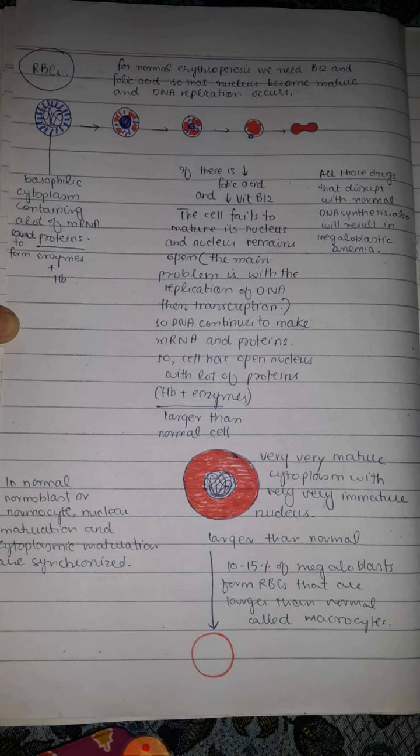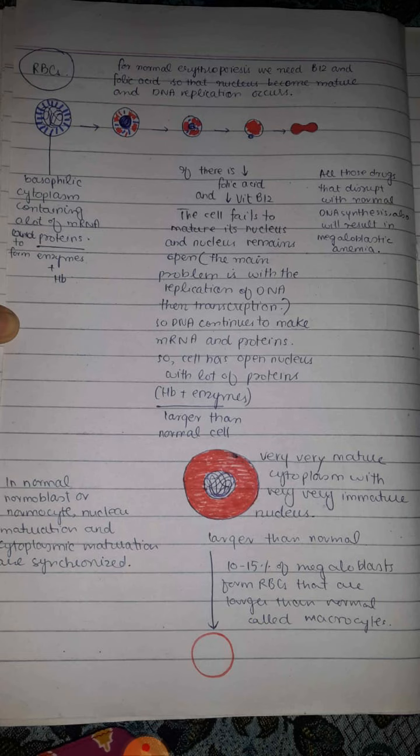Normally, when there is formation of red blood cells, then it takes place in such a way that there is synchronization between the maturation of the nucleus and the maturation of the cytoplasm. When there is deficiency of vitamin B12 and folic acid, then the maturation of the nucleus cannot take place.